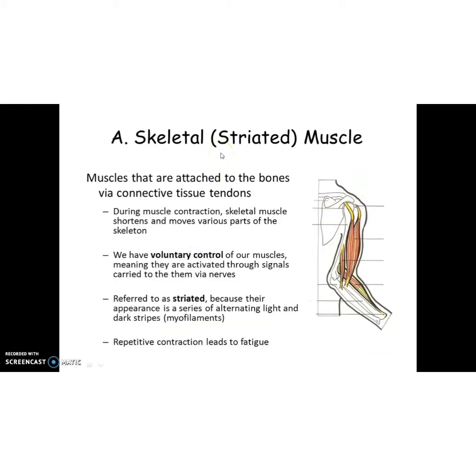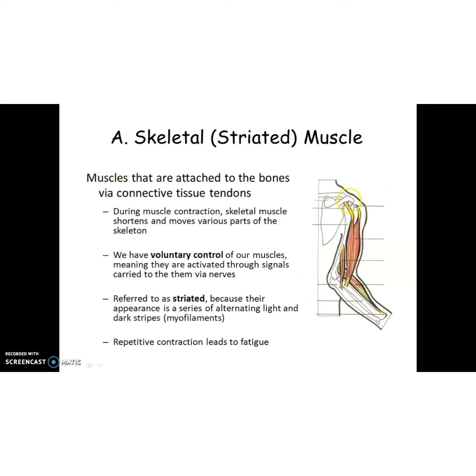So we can start with skeletal muscle. While explaining the introductory part, I explained that the skeletal muscles are also known as striated muscles, isn't it? So we can start with the term skeletal muscles. Why is it called so? Because these muscles are attached to the bones.